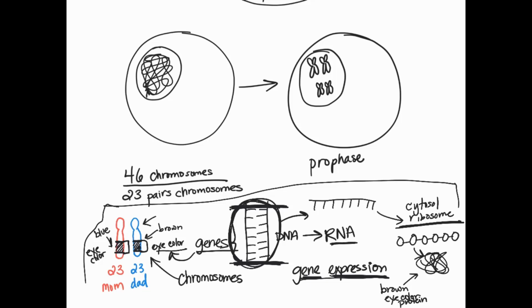So mitosis, we're taking our 46 total chromosomes, right, 23 from mom and 23 from dad, and they are matching chromosomes. So again, we have the same types of genes on those chromosomes. We get one set from mom, one set from dad. So we have 23 pairs and 46 total. These are called homologous chromosomes. And we'll revisit that when we talk about meiosis. But our homologous chromosomes have similar information. Not exact, because it could be blue versus brown eye color, but nonetheless, they both code for eye color.